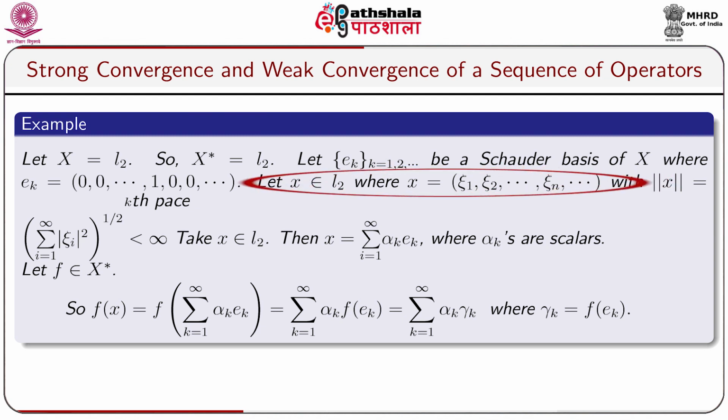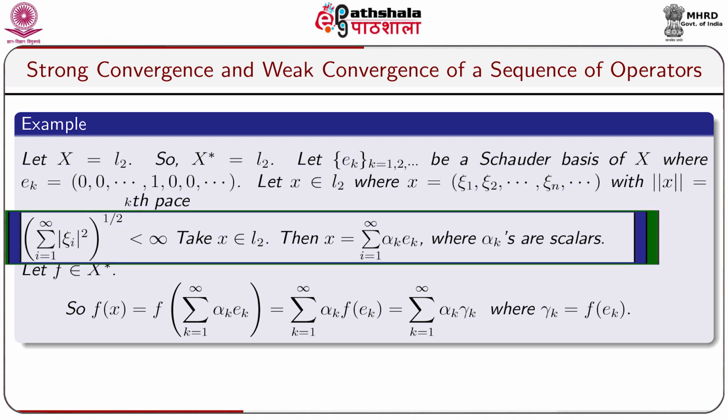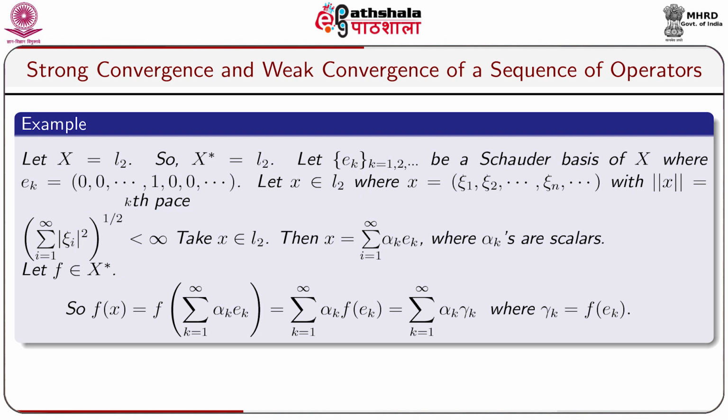Let x belongs to L2, where x equal to the sequence of elements (ξ1, ξ2, ..., ξn, ...), with norm of x equal to (sigma i equal to 1 to infinity modulus of ξi square) to the power half, which is less than infinity. Take x belongs to L2, then x equal to sigma k equal to 1 to infinity alpha k Ek, where alpha k's are scalars.